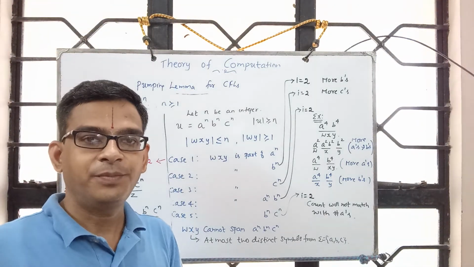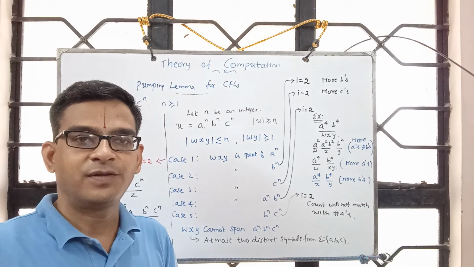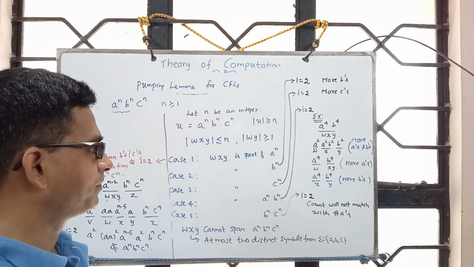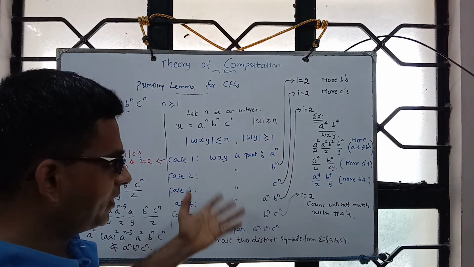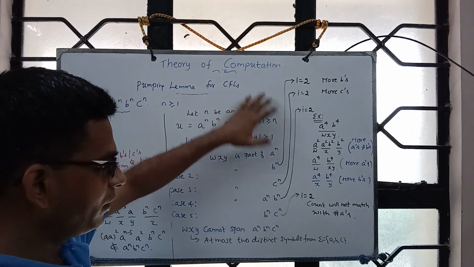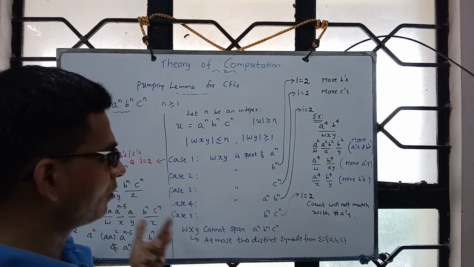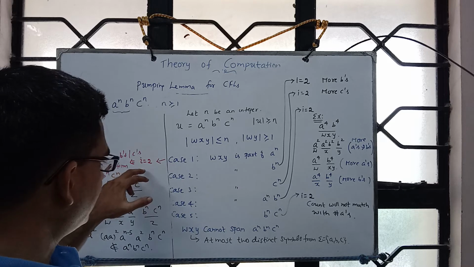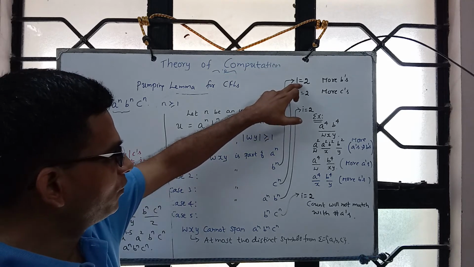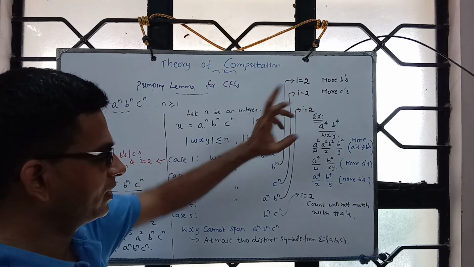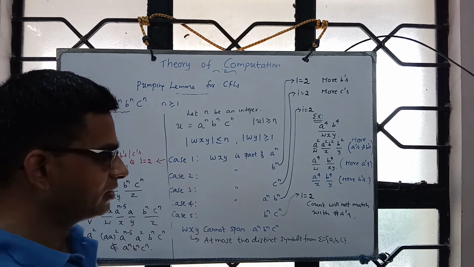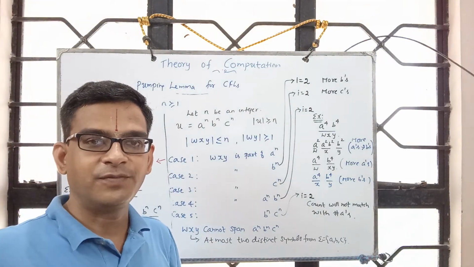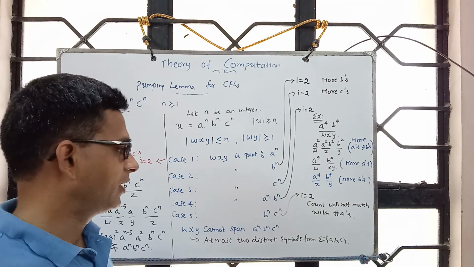Accordingly, for each of them, we say here is one i for which the contradiction comes. You can choose different i as well. For example, i equal to 0 one can choose, i equal to 4 one can choose. You can choose i equal to 0 for this, i equal to 2 for this, i equal to 10 for this, because it only says there exists i. You choose one i for which here is a string which is not part of the language.